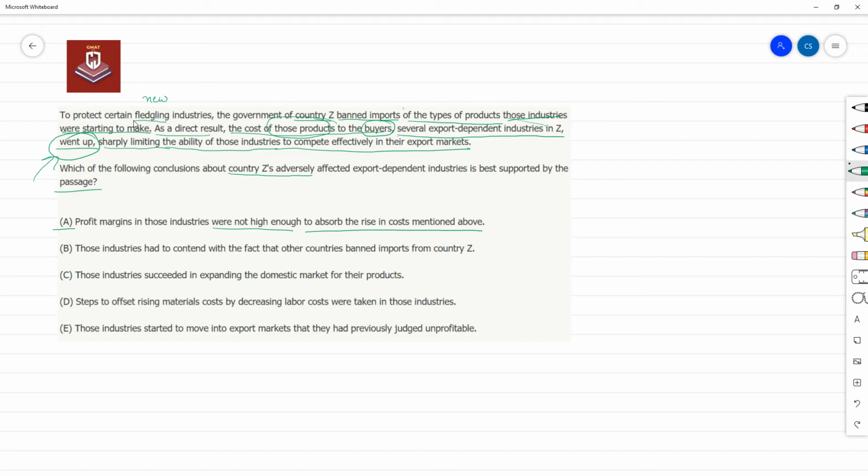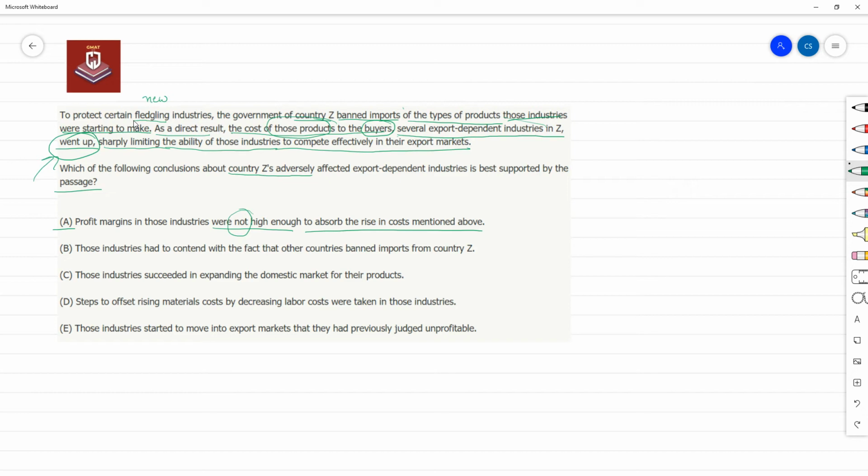How can we say they were not high enough? We know that the cost went up and that sharply limited their ability to compete effectively, right? And now it's saying profit margins were not high enough to absorb the rise in costs. Now it's a negative statement. One way is to look at the positive aspect of it, negate it and see: profit margins were high enough. Let's say if the profit margins were high enough to absorb the rise in costs, then it would not sharply limit the ability of those industries, right? Because then they can just absorb the rise in costs and still be able to compete effectively.